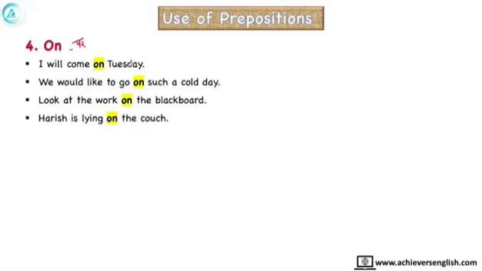I will come on Tuesday. We would like to go on such a cold day. Look at the work on the blackboard. Harish is lying on the couch. So these all sentences are suggesting that something is already in position. Like this apple is on the book. So this man is lying on the bed.